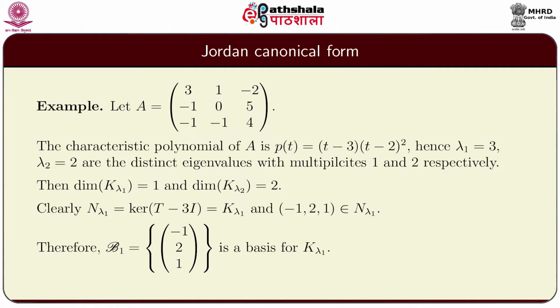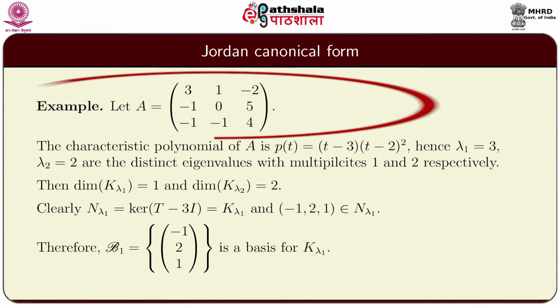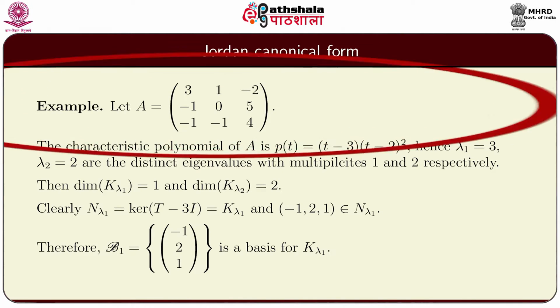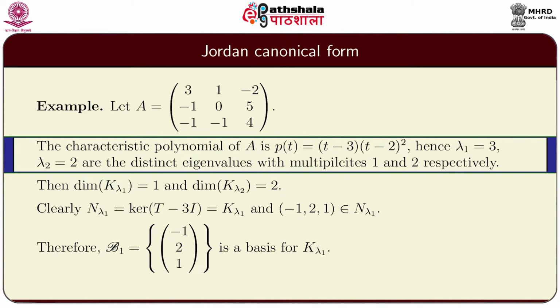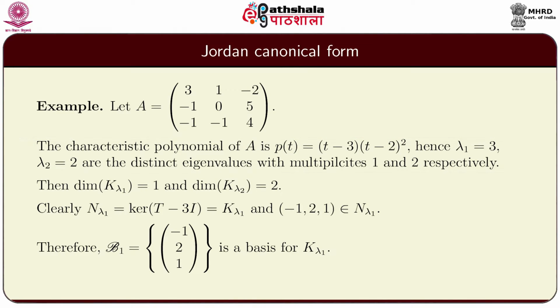Let us look at this example where A is this 3 cross 3 matrix whose first row is 3, 1, minus 2, second row is minus 1, 0, 5 and the third row is minus 1, 4. Then the characteristic polynomial of A is p(t), which is (t minus 3) into (t minus 2) squared. Hence, lambda 1 equal to 3 and lambda 2 equal to 2 are the distinct eigenvalues with multiplicities 1 and 2 respectively.